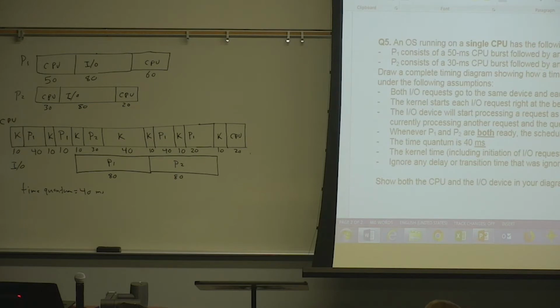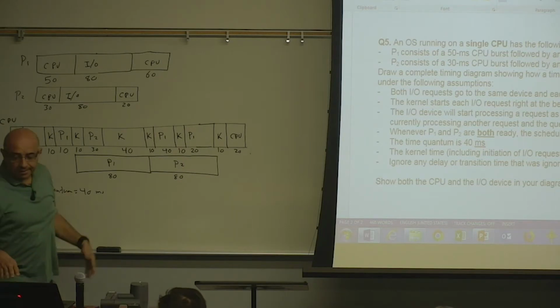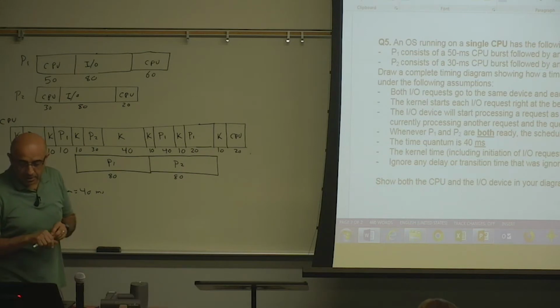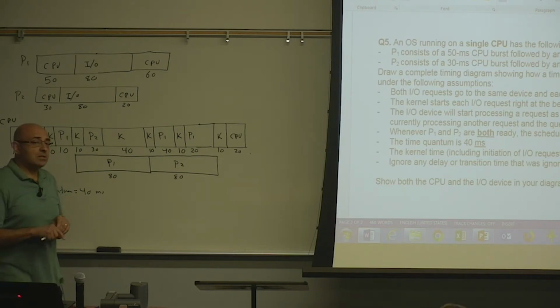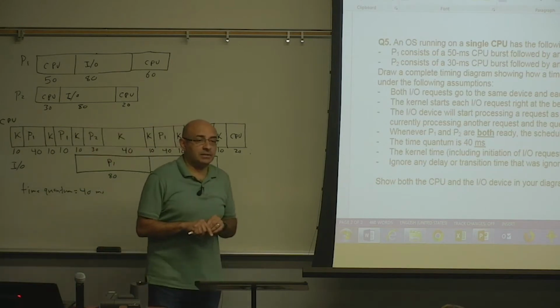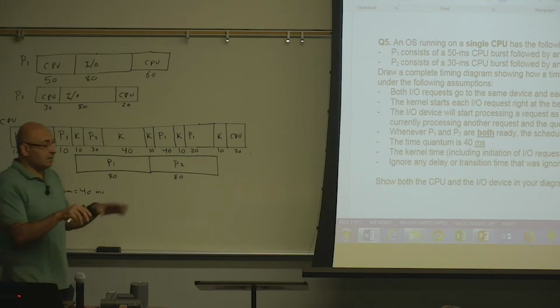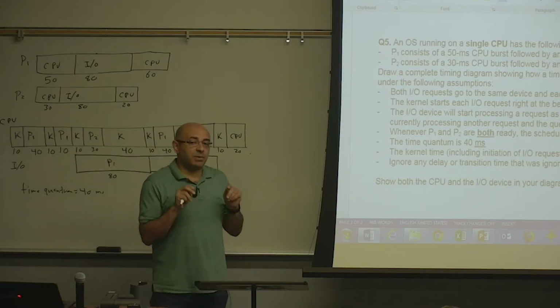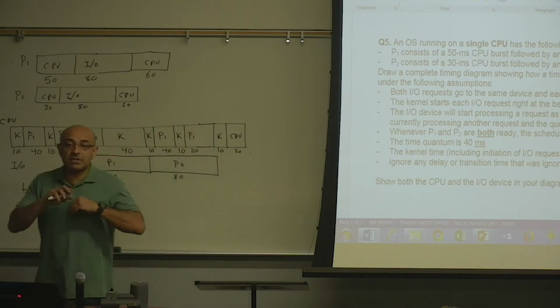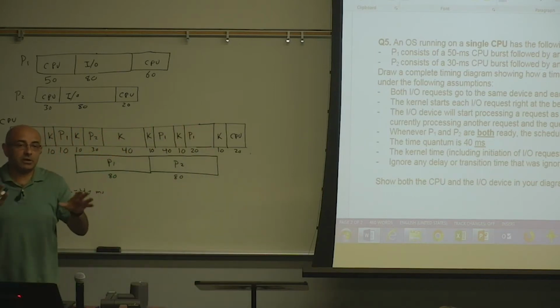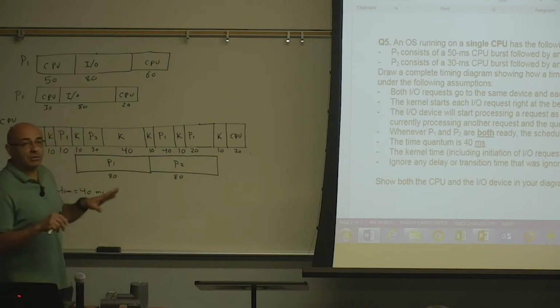But is it going to retain priority until the rest of that time is completed? No, this is the scheduling policy that we are doing this based on. The scheduling policy is whenever P1 and P2 are ready, the scheduler will give the CPU to P1. So this implies that P1 is a higher priority process. It implies that. But because we have not covered scheduling yet, I'm not even mentioning the concept of priority because we haven't gotten there yet. I'm just giving you the policy. I'm just telling you what the scheduler will do, and you will do the timing based on what the scheduler will do.